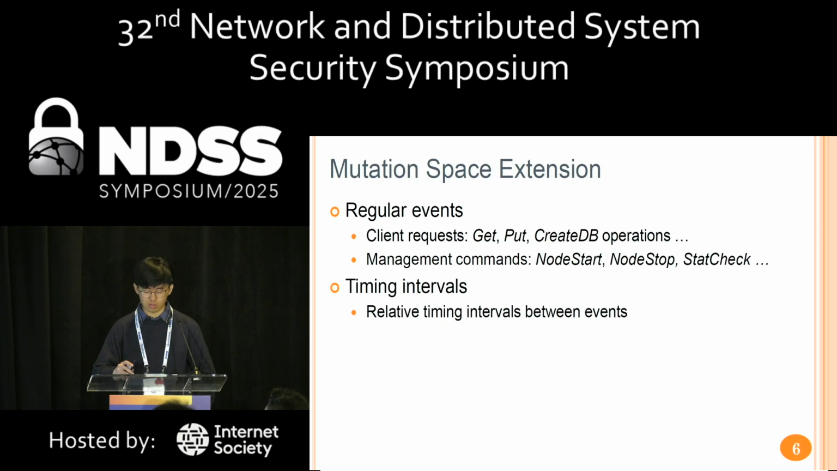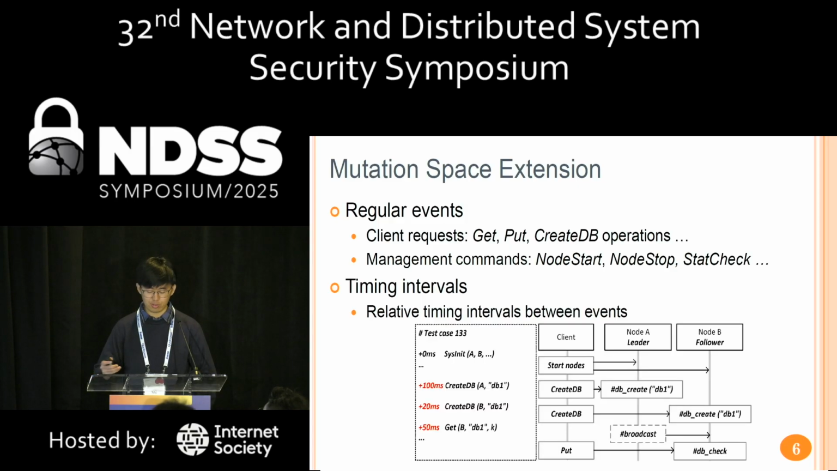Compared with other tools, we extend the mutation space with frequent and guided mutations on regular events and mutated timing intervals. Regular events such as client requests form the core of the input space. These events include operations like get or put commands to get and put values in the system. Timing intervals are relative intervals between events, testing the timing sensitivity of systems, which is critical for scenarios like leader election. This figure shows a test case with regular events and specific timing intervals.